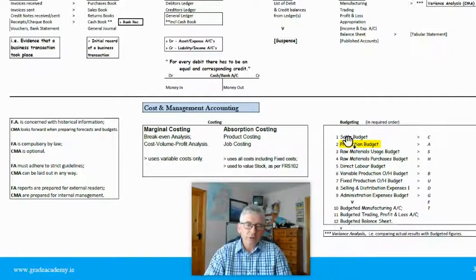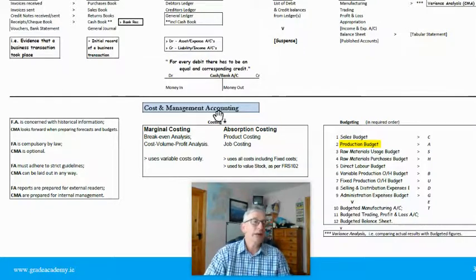And budgeting is, I suppose, estimating what's going to happen in the future, where you have a series of mini budgets, 1 to 9 there, and all of those are used to help you prepare your cash budget, and then your master budget, which is your manufacturing, trading, profit and loss, and then your balance sheet. And a question I would think is waiting to be asked at some stage is to do a comparison of what are the main differences between financial accounting and cost and management accounting here. Now, okay then.